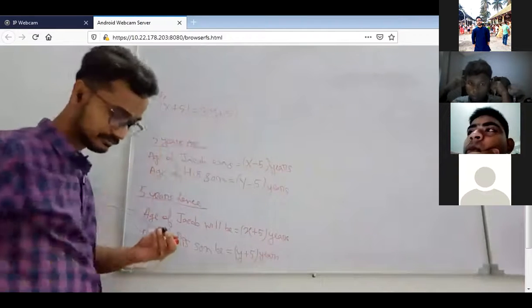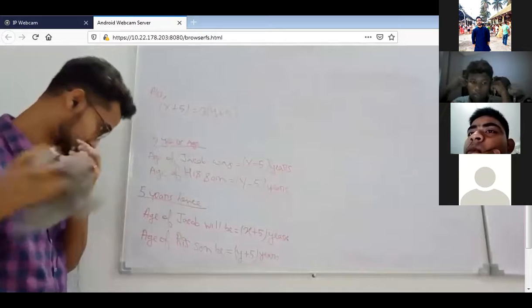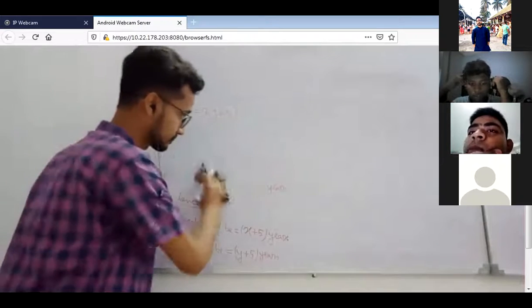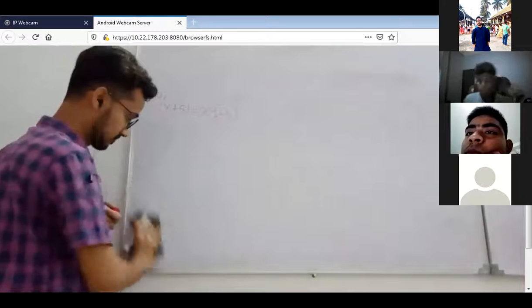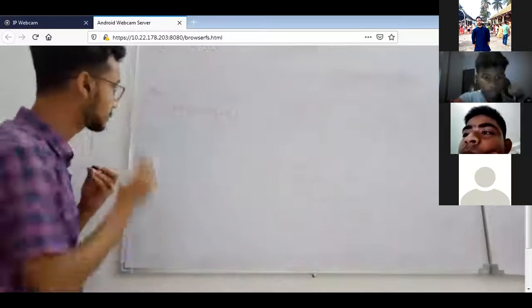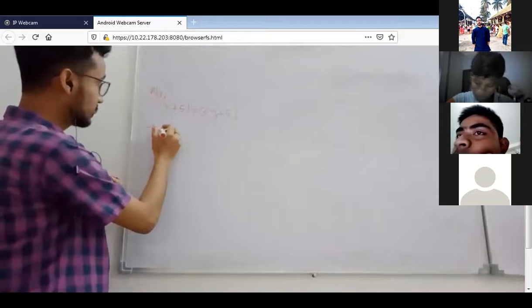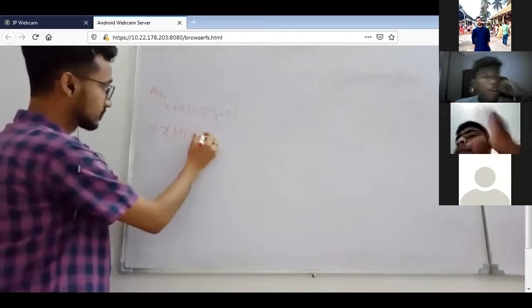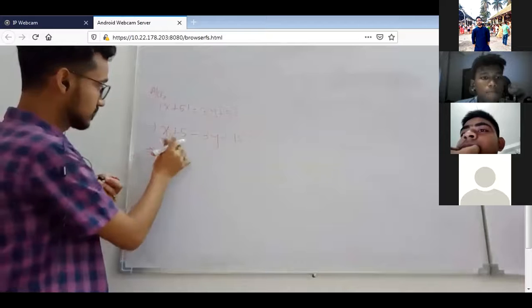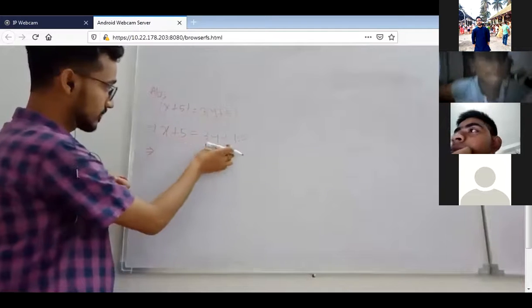Then solve it. It will be x plus 5 equal to 3y plus 15. So take 3y and 15 to the left hand side.